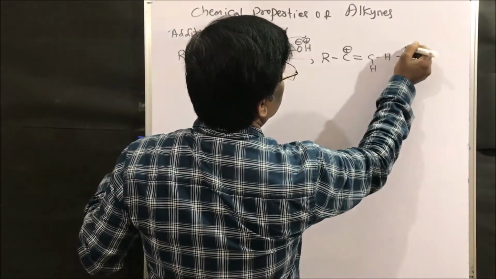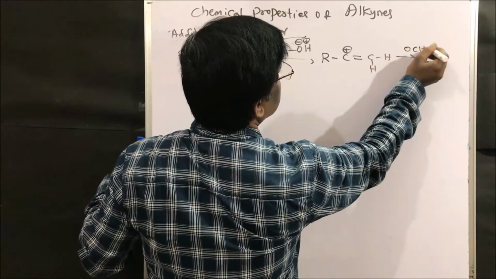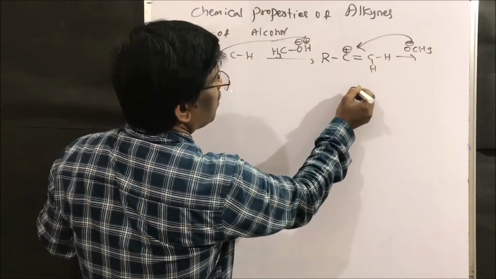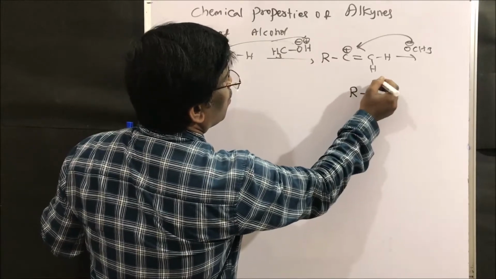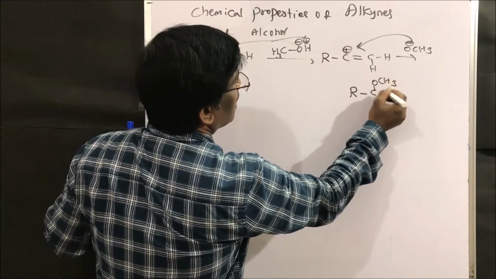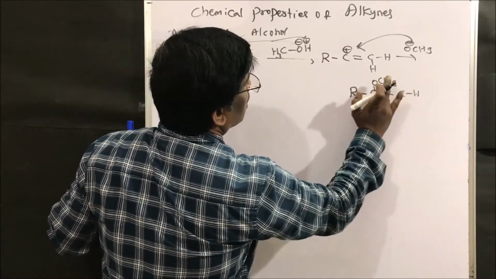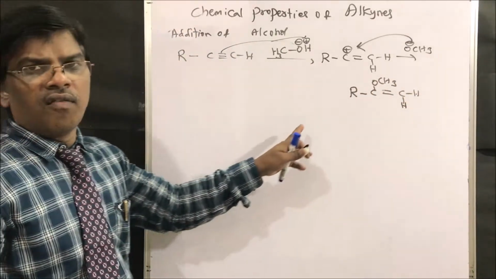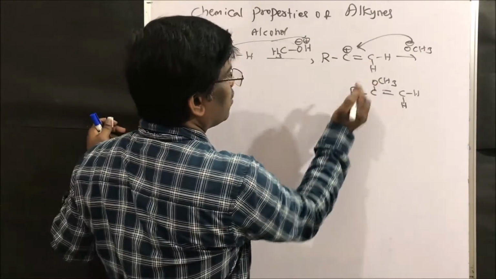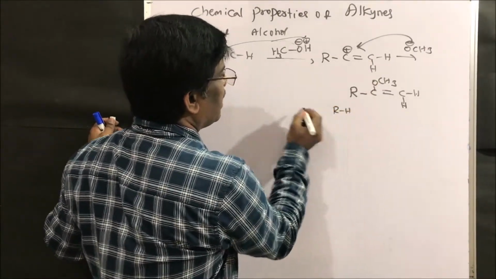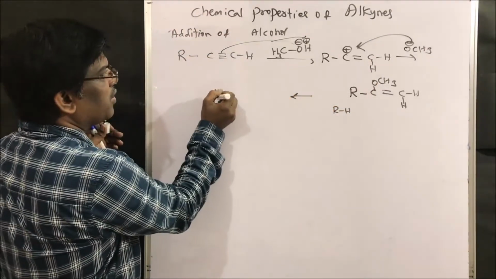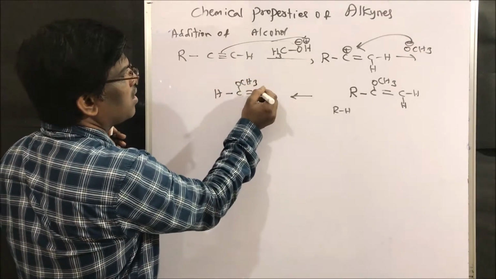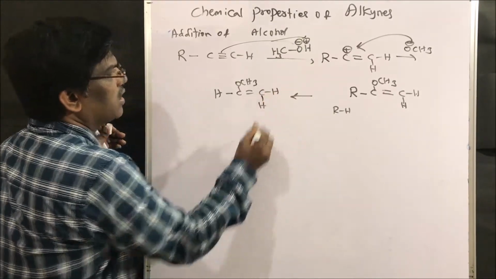Now what is going to happen? OCH3 minus is going to attack here to give R, OCH3, double bond, hydrogen. If R equals hydrogen, what am I going to get? H, OCH3, double bond C, hydrogen and hydrogen.